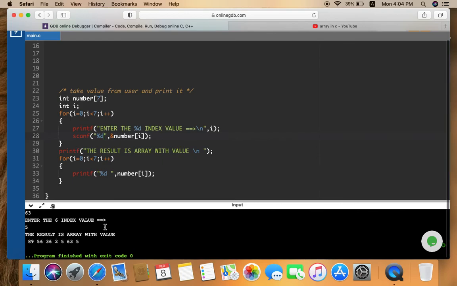Why does it show the output in the next line? Because here in the printf statement I mentioned a new line.